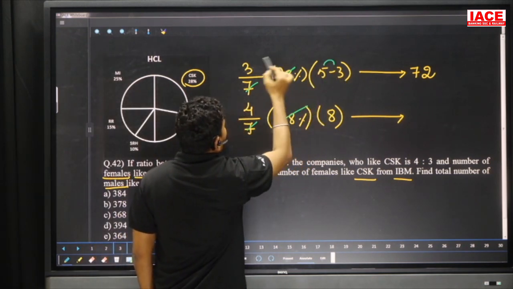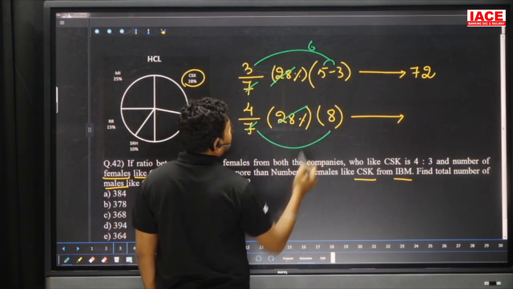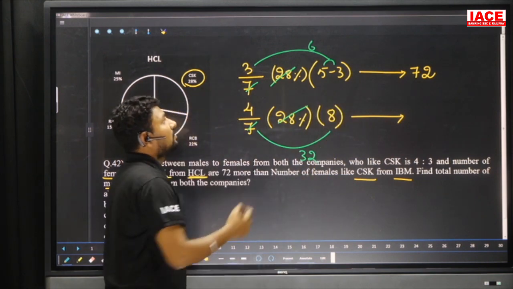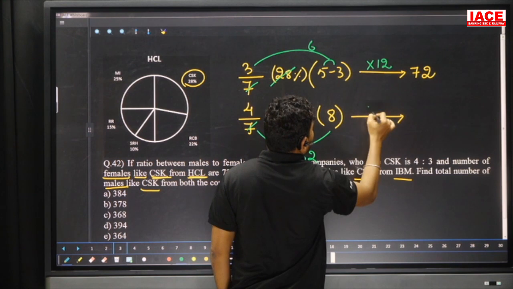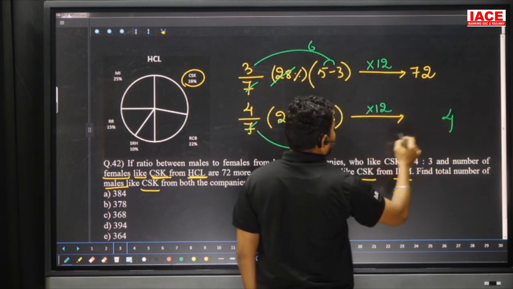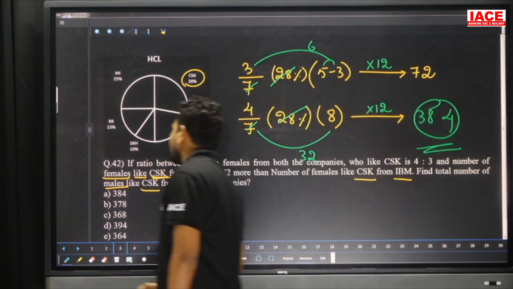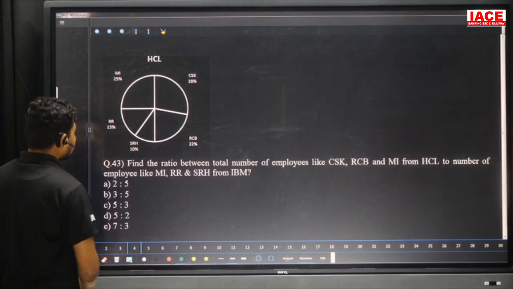2 times 3 is equal to 6 parts overall. And 4 times 8 is equal to 32 parts. 6 parts is equal to 72. 32 parts is equal to how much? 6 to 72 is 12 times, so multiply here also by 12. 12 2s are 24, 12 3s are 36, which is equal to 384 members. Our option is A. Move on to the next question.